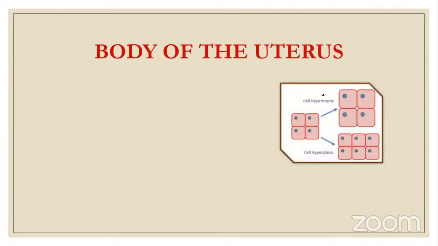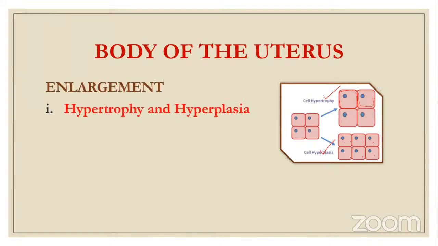Again, I told you the terms that should come to your mind are hypertrophy and hyperplasia. So hypertrophy, here you can see the enlarged cell. This is a normal cell, and it becomes enlarged in hypertrophy. And here you can see hyperplasia, where the number of cells has increased. Both of these occur in the uterus, and this is not pathological. This is all physiological, enlargement of the uterus due to hypertrophy and hyperplasia.